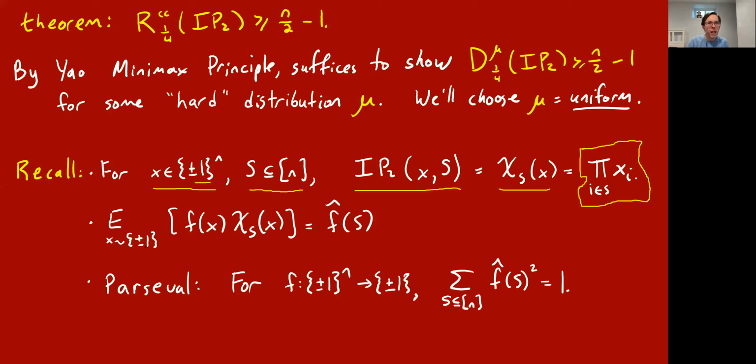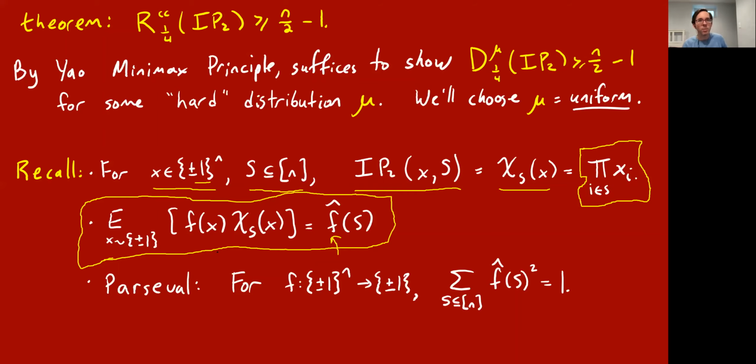And a couple of things we'll rely on, if you remember way back to the analysis of Boolean functions lecture, we have this notion of Fourier coefficients of a function f. It's probably bad that I used f here because it's not the communication problem. This is a Boolean function, taking n-bit strings to 1-bit strings. This Fourier coefficient has this formula. It's the expected value of f of x times chi sub s of x.